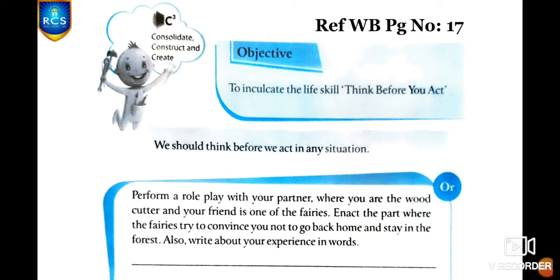You have to write dialogues for that scene. Think well and write children. And after completing that conversation part, you also have to share your experience, how you felt in words. That is, you imagine that you are Subhadatta and how you felt in that particular situation, that you have to share in words.